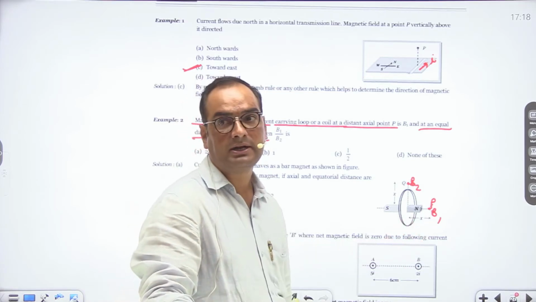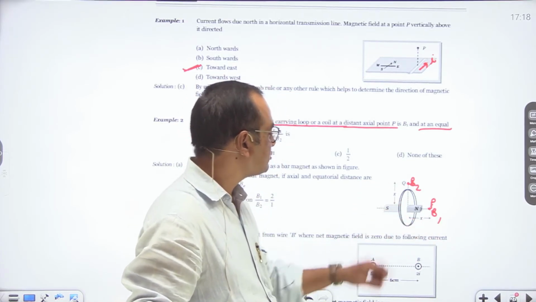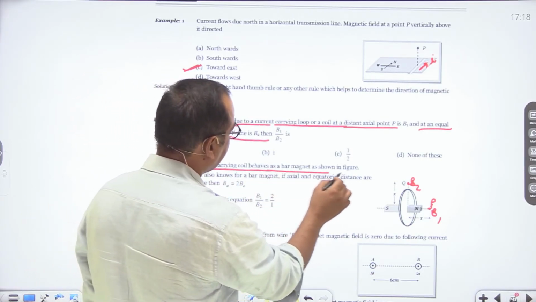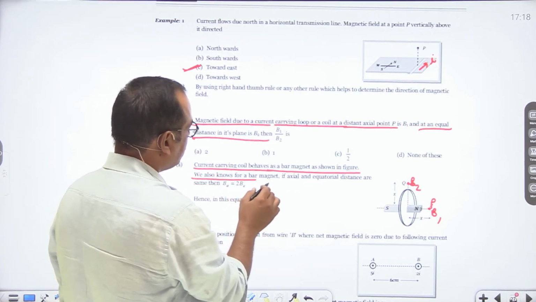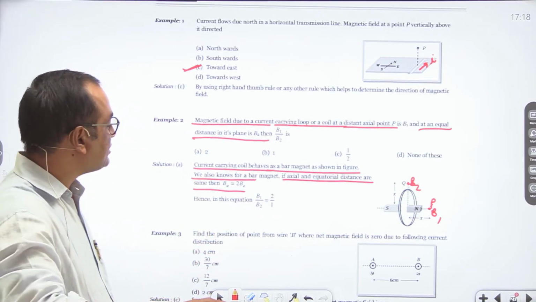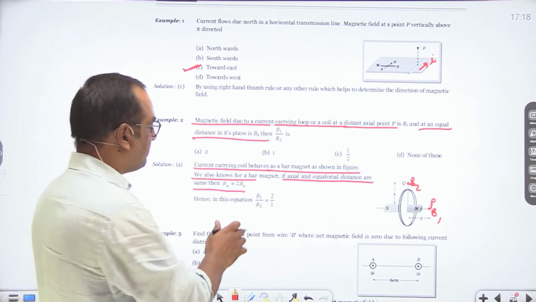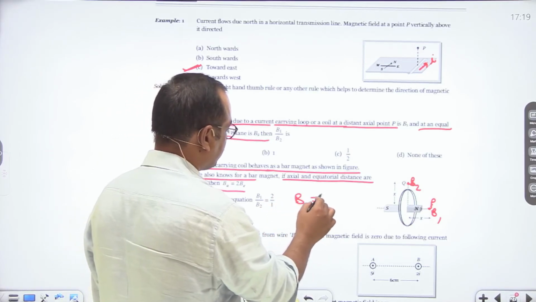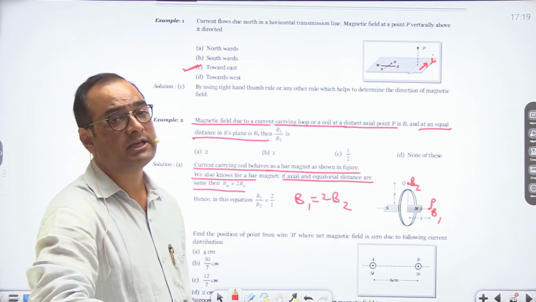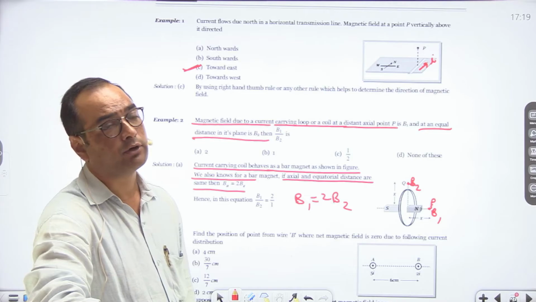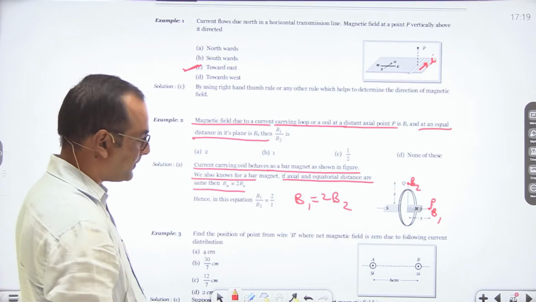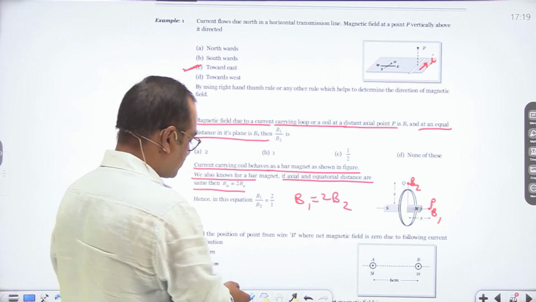So we have to give the relation. Both are situated at similar distance. Here it is also X and here it is also X. So in this case, a current carrying coil behaves as a bar magnet as shown in figure. We also know that for a bar magnet, if axial and equatorial distances are the same, then the relation in those magnetic fields is B1 is equal to 2B2. It means we can clearly say that magnetic field at axial point is equal to twice the magnetic field at equatorial point. So B1 upon B2 is equal to 2 raised to 1. Similarly, next question.